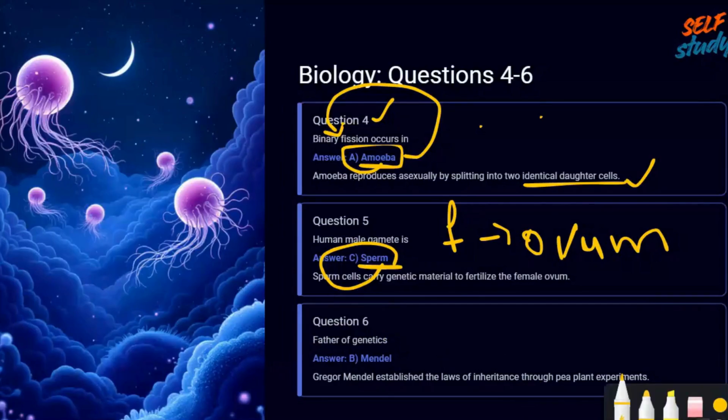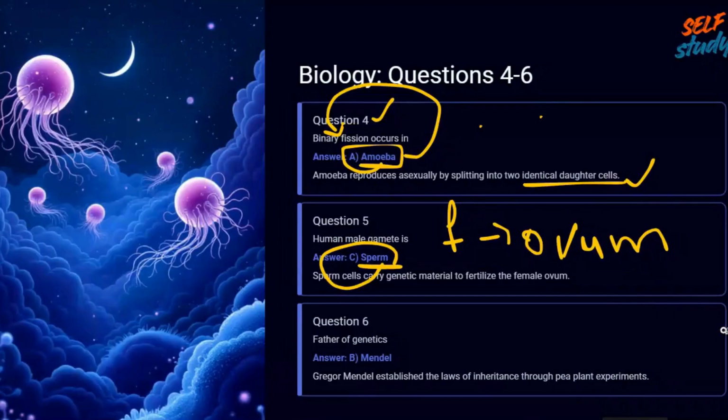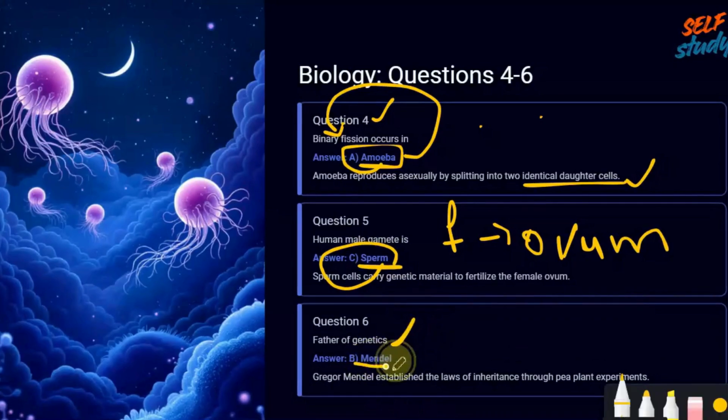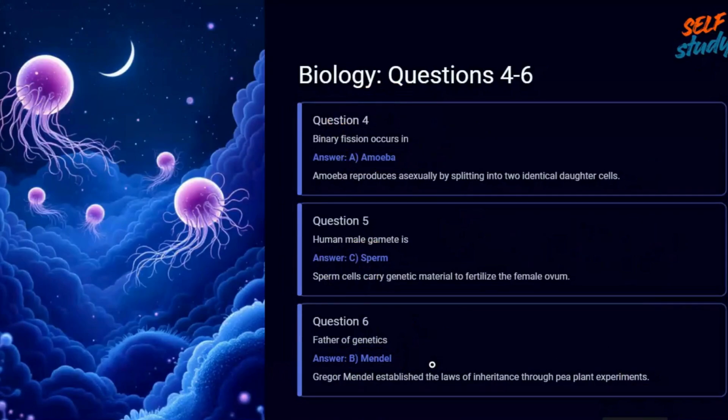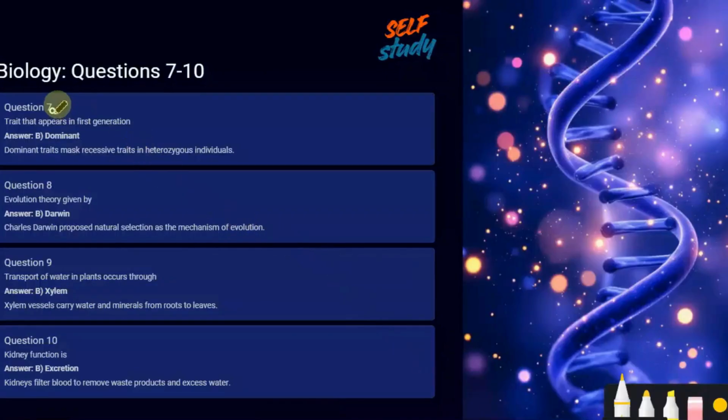Right? Okay. Next. Father of genetics. Who was the father of genetics? It's a basic question. It is Mendel, who published the work on genetics. Okay. Next. Question 7.